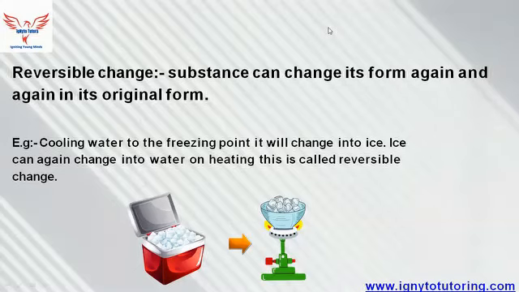Melting of wax is a reversible process, since upon cooling it changes back to solid wax. Similarly, solidification of melted wax can be reversed, which is the melting of wax. Hence, these were the two examples for reversible change.